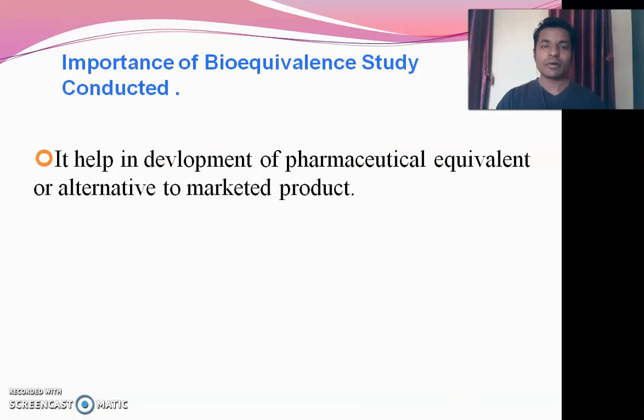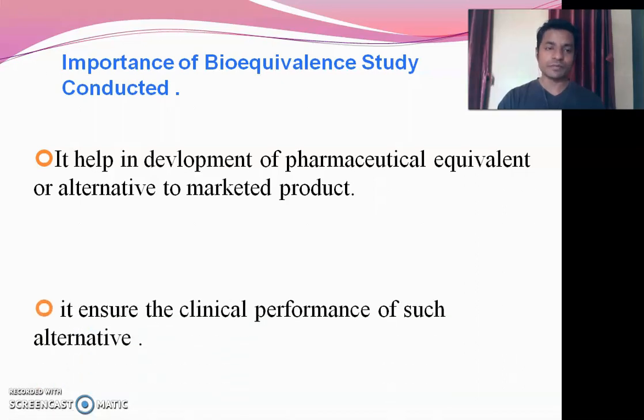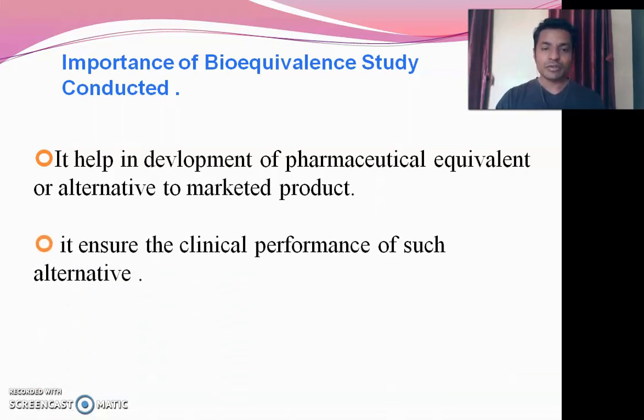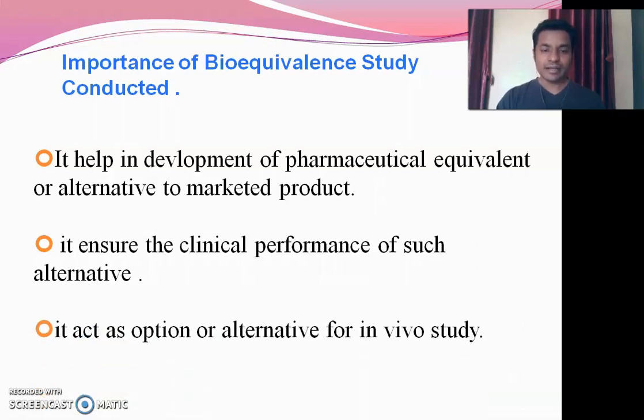Now, what is the importance of bioequivalence study? First, it helps in the development of pharmaceutical equivalent or alternative products for an already marketed product, which is already present in the market. So it is a better option to develop a pharmaceutical equivalent or alternative to that particular dosage form. Second, it ensures the clinical performance of such alternatives. Third, it acts as an alternative to the in vivo study.